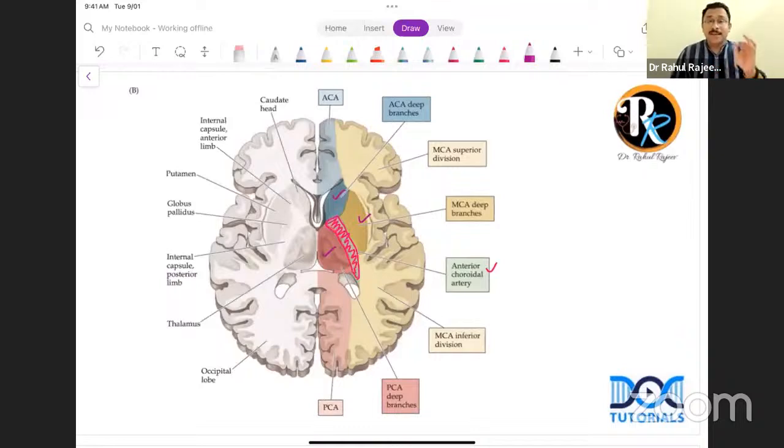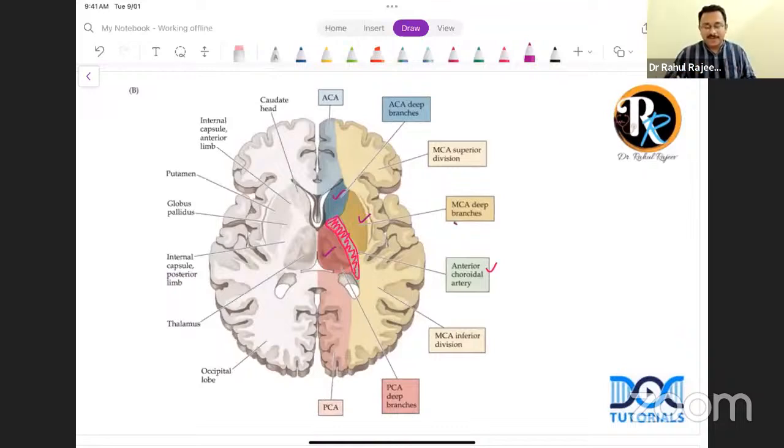And keep in mind an important MCQ point. A stroke in the distribution of the anterior choroidal artery is very similar in clinical manifestations to a lenticulostriate artery stroke, which is the deep branch of the middle cerebral artery.